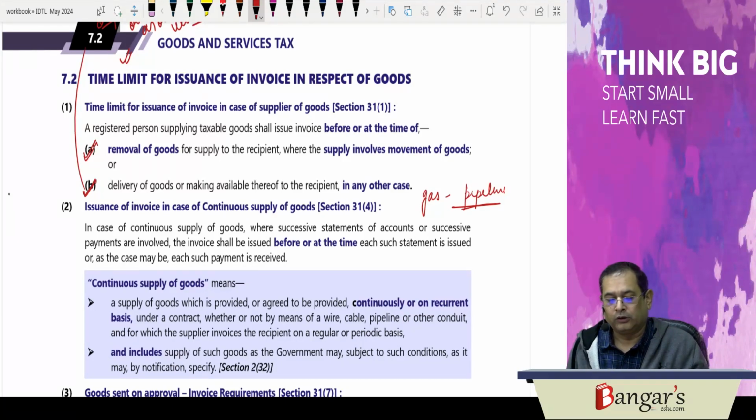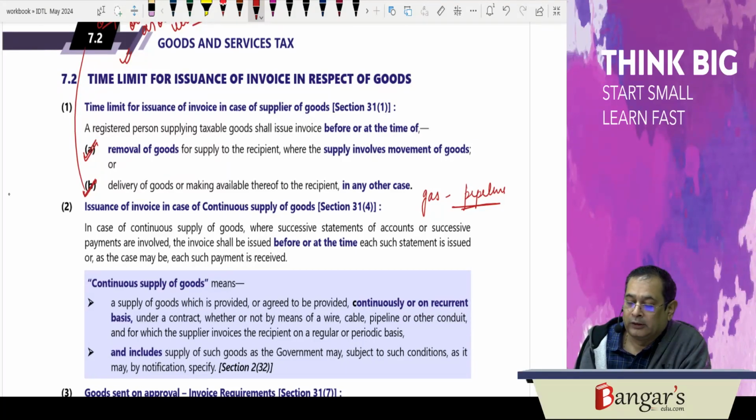In case of continuous supply of goods, where successive statements of accounts or successive payments are involved, in that particular circumstance the invoice is required to be issued before or at the time each such successive statement is issued, or as the case may be, each such payment has been received.